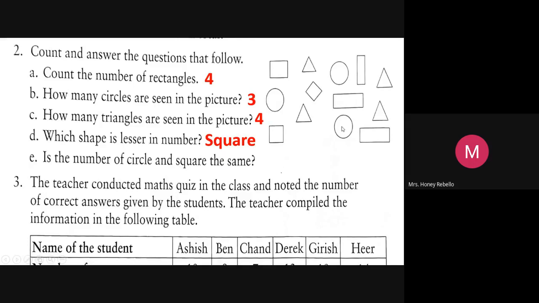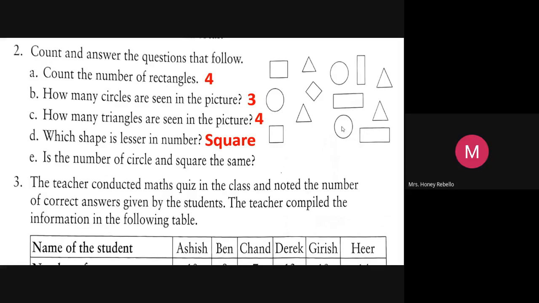Now, the next question goes to John Matthew. John, are you ready? Can you read E from the screen? Is the number of circles and squares the same? One minute. Tell me the number of circles. 1, 2, 3.